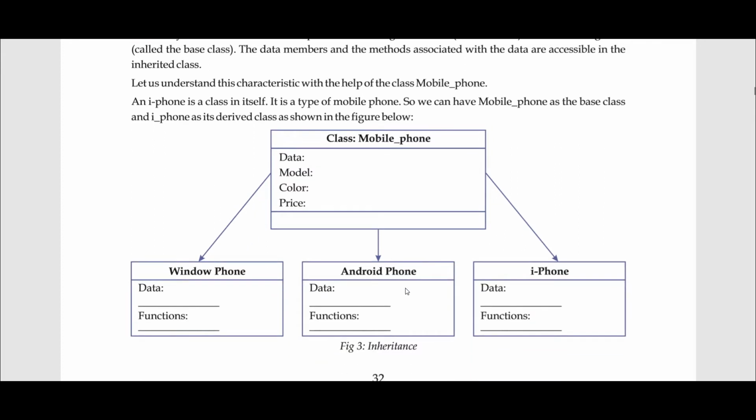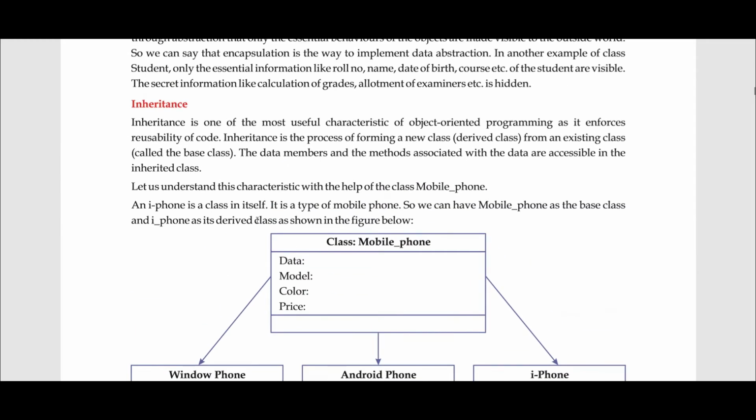Now let's take an example to explain it, as it is given in the book also. Suppose you have an iPhone. Every iPhone comes under the category of the mobile phone class. So you can take the mobile phone class as the parent class, and you can take iPhone as the derived class. Why? Because iPhone will have all the characteristics of the parent class, and it will have some extra specific characteristics of its own. So it is accessing all the data members of the parent class, and it has certain specific features of its own that it is also providing to the consumer or the user. This is the use of inheritance.